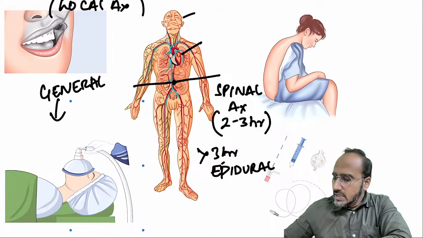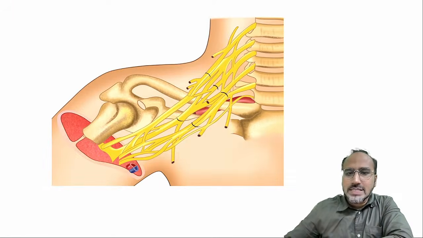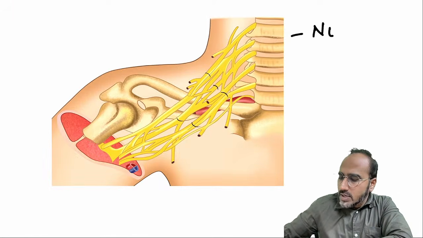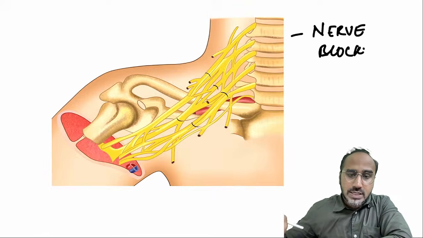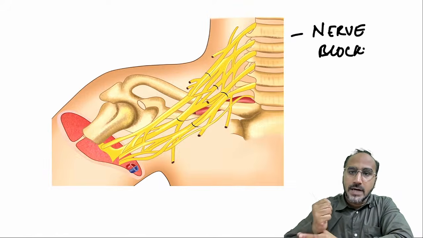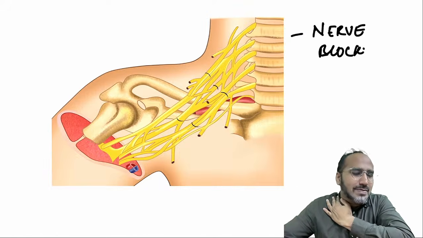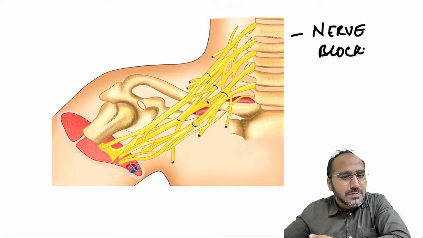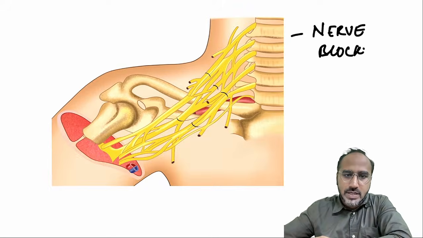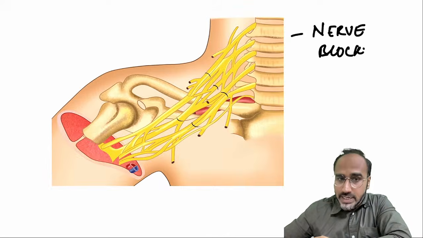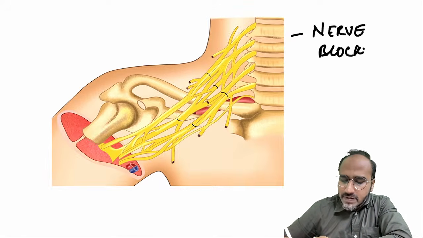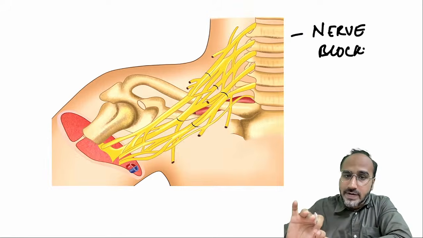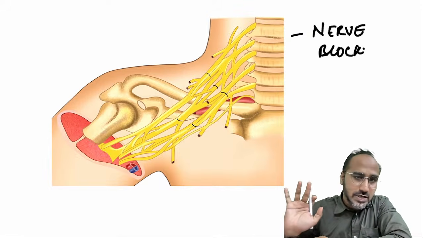There is one more anesthesia technique which is called nerve blocks. Nerve blocks means you are selecting a plexus of nerve and you are blocking it. Imagine a patient is posted for some fracture of the upper limb. You select a plexus of nerve that is supplying the upper limb, that is brachial plexus, and you just block that brachial plexus. So that is one example, guys. Brachial plexus is one example of nerve blocks. There are many nerve blocks. Now, starting with the first MCQ. Remember, the whole topic of anesthesia revolves around these 5 techniques of anesthesia.